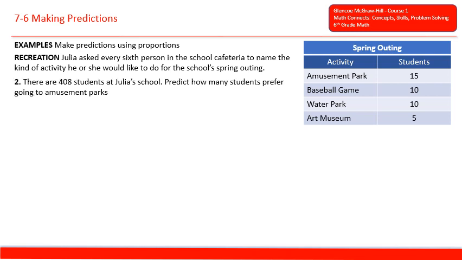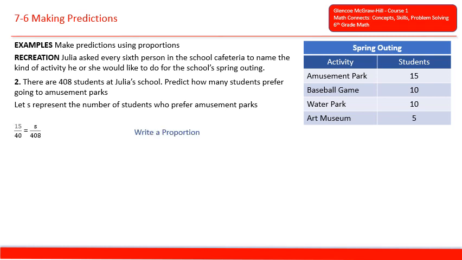There are 408 students at Julia's school. Predict how many students prefer going to amusement parks. Let S represent the number of students who prefer amusement parks. So we're going to write a proportion where 15/40 equals S over 408. S is the number of students in total that will prefer amusement parks, and 408 is the total number of students in the school. So 40 will go into 408 10.2 times.